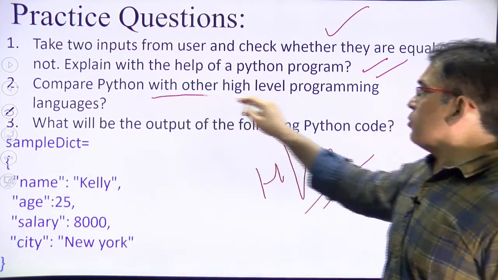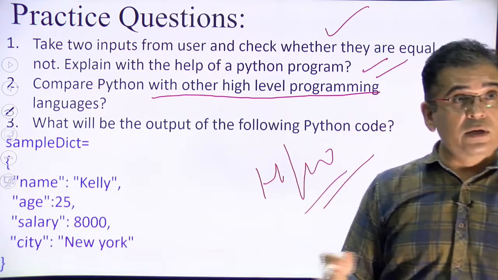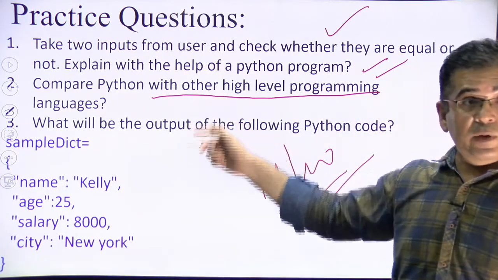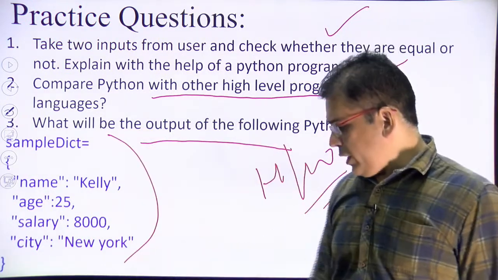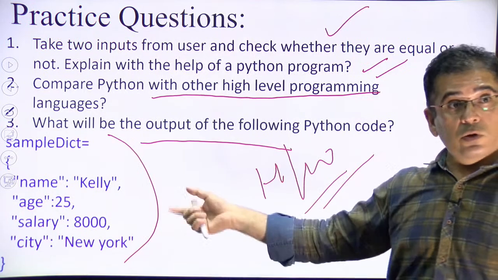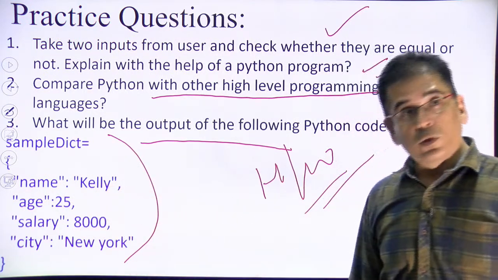Second is compare Python with the other high level programming languages. Today I have done it with the help of Java. So you can do it with Java or C or C++. Third is what will be the output of this code. A code is given here. You need to check the output of this code. Simply write this code in pythontutor.com and see its output.